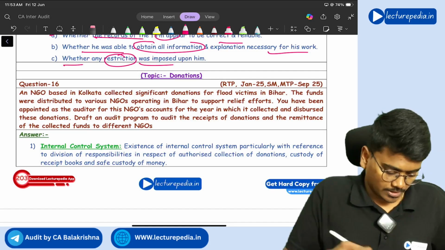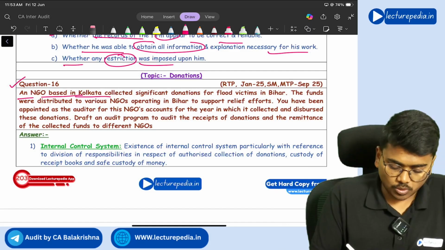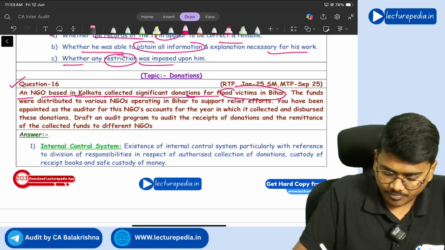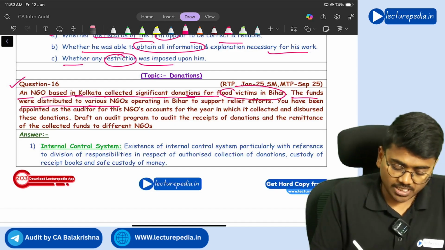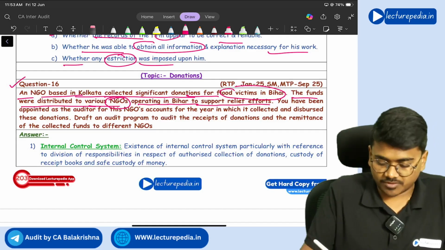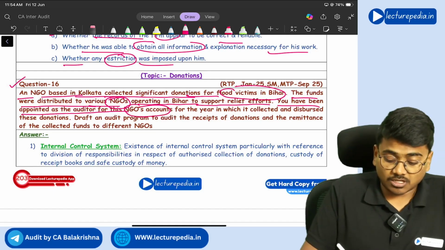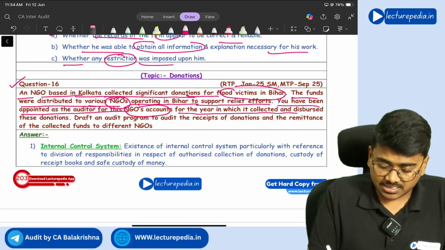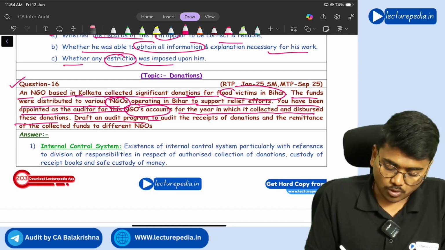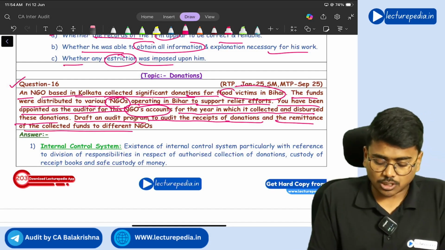Next, question number 16. An NGO based in Kolkata collected significant donations for flood victims in Bihar. The funds were distributed to various NGOs operating in Bihar to support relief efforts. You have been appointed as auditor for this NGO's accounts for the year in which it collected and disbursed these donations. Draft an audit program to audit the receipts of donations and remittance of collected funds to different NGOs.